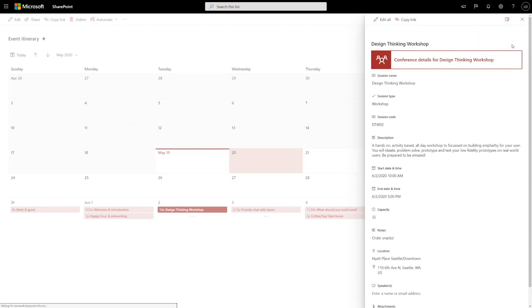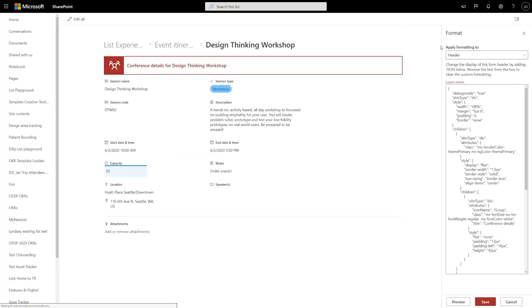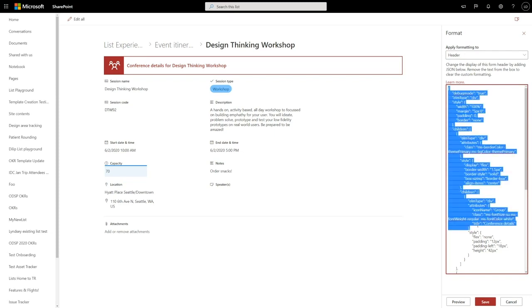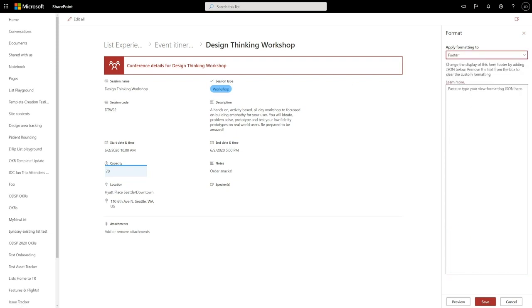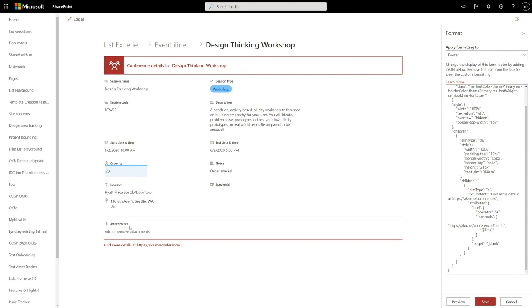So if I click Configure Layout, you see here that you can now apply formatting to the header, the body, and the footer of a form. And so admittedly, this is a little bit of a power user feature. If you're familiar with SharePoint column and view formatting JSON syntax, you'll be familiar with the ability to specify headers and footers here. So I can change to footer. I'm just going to go over here and grab a block of JSON, paste that in. And right there, I've added a standard footer to my form that gives people a link to learn more.